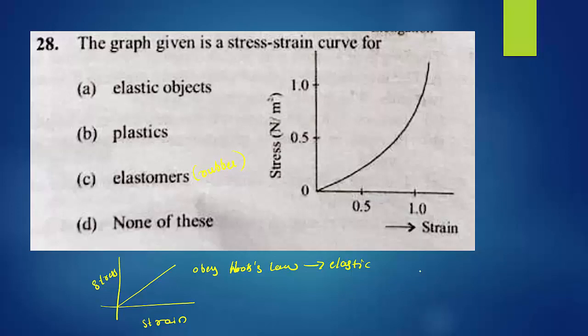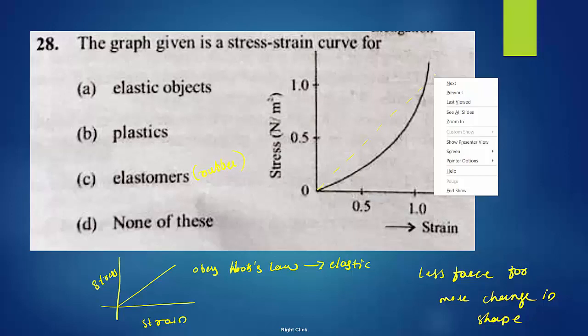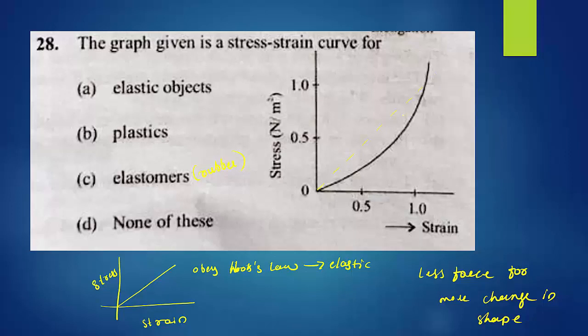Less force for more change in size and shape. So it is not a straight line, it is not elastic, it is not plastic, but it is an elastomer because you can observe the graph.